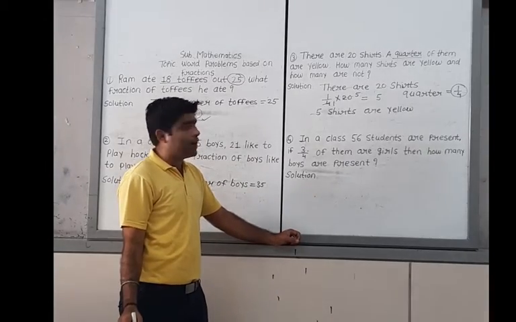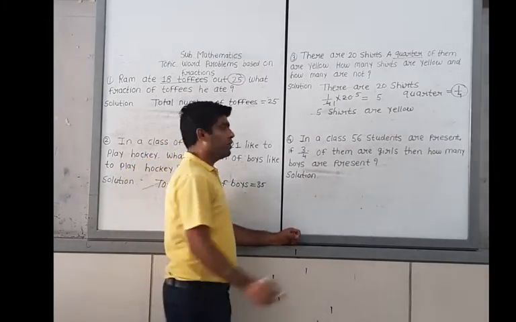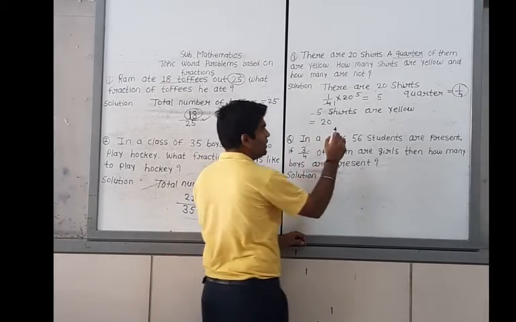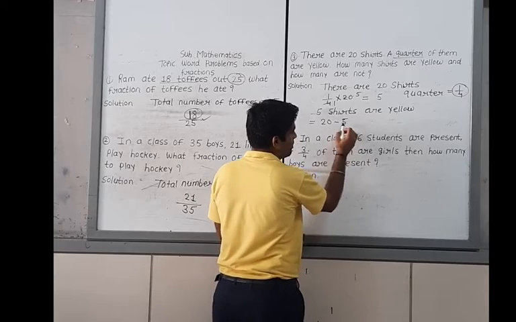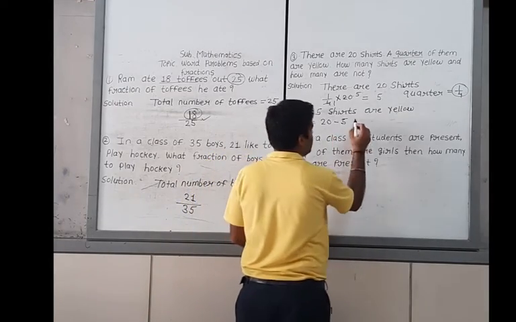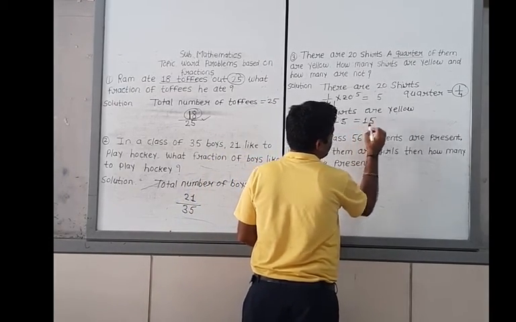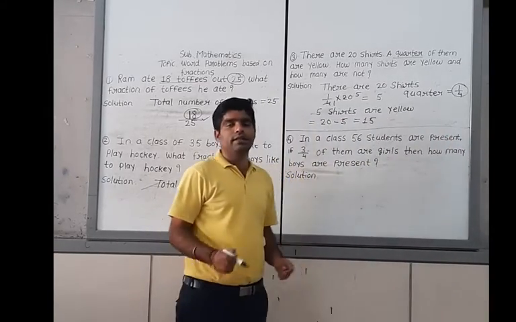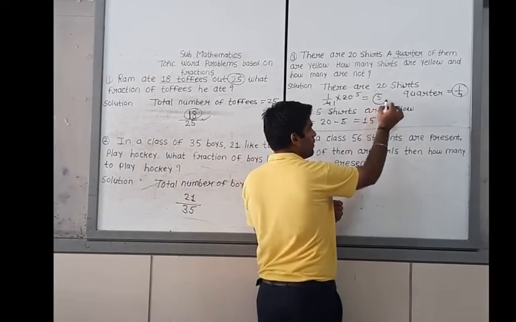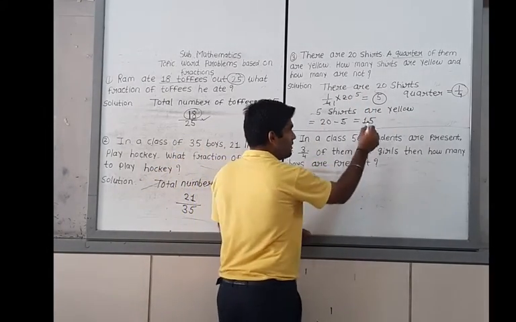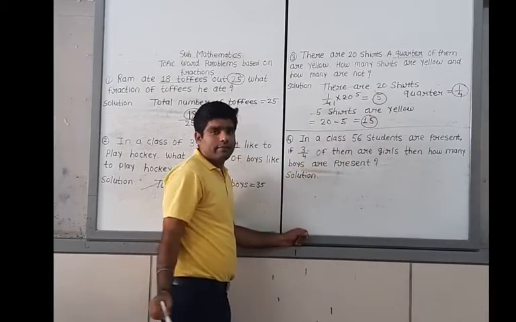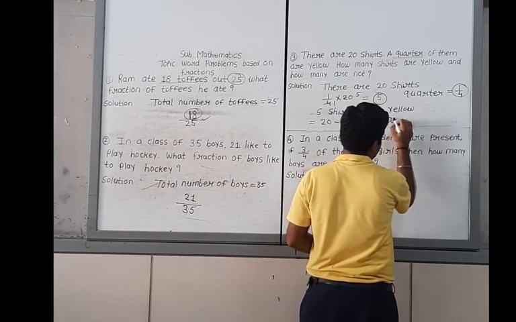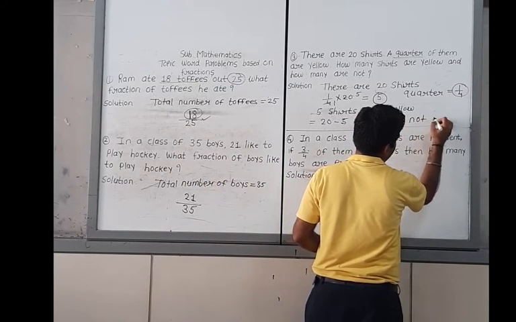Then you have to find out how many shirts are not yellow. The total number of shirts is 20. Out of the 20 shirts, 5 shirts are yellow. You have to subtract 5, and definitely your answer will be 15. It means that out of the 20 shirts, 5 shirts are yellow, and 15 shirts are not yellow.